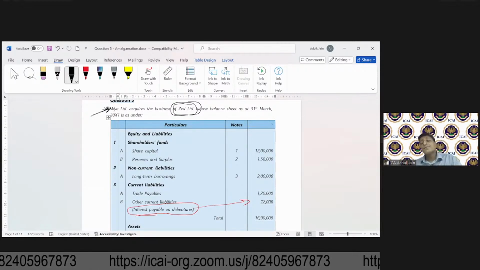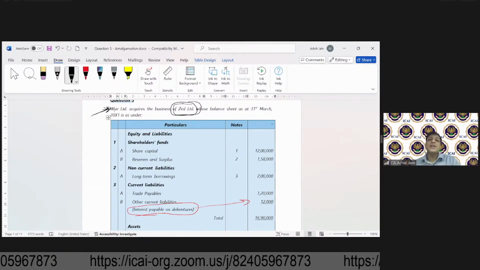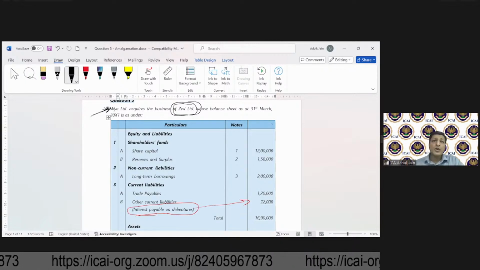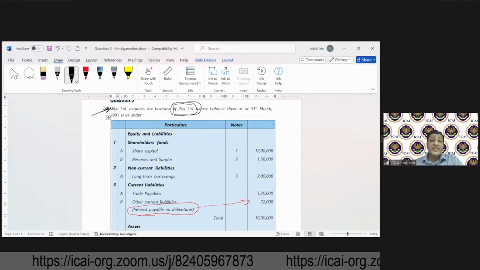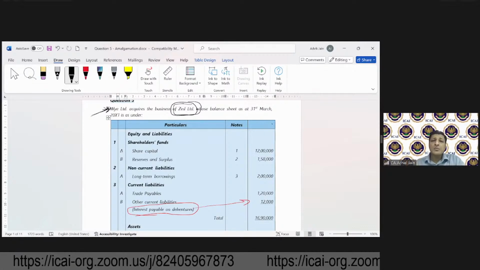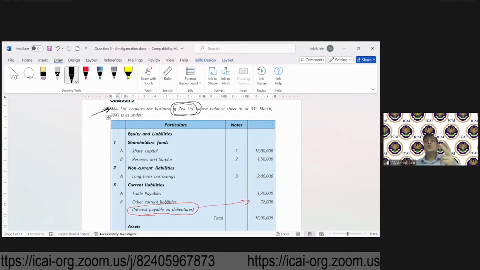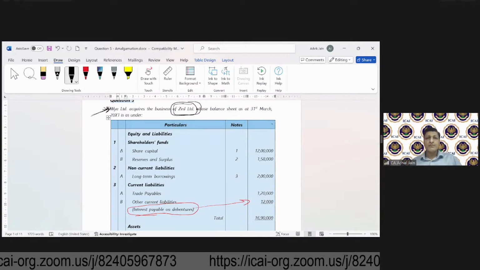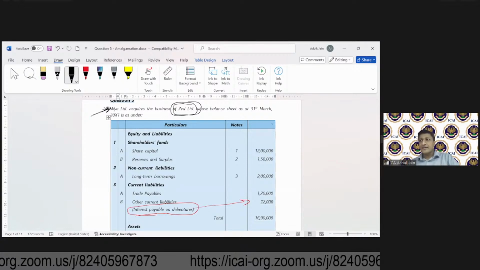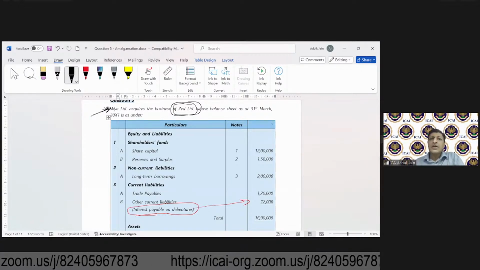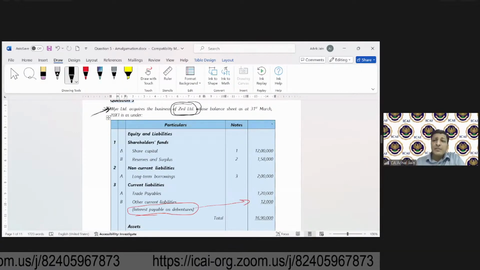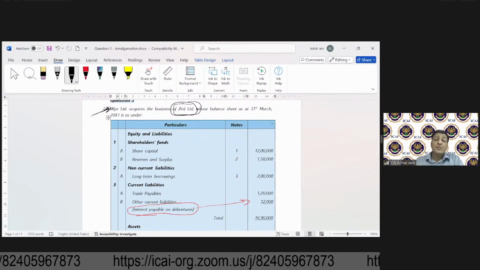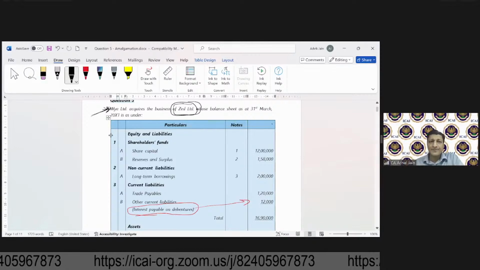And along with this revaluation account, another account is very important to be prepared. So I'm not talking about the journal entries. We discussed that whenever you close the books of a company, two types of accounts should be prepared by you every time, just to avoid any error. So one was the revaluation account. Can you tell me what that second account would be, which needs to be prepared always to avoid any error? Over to you.